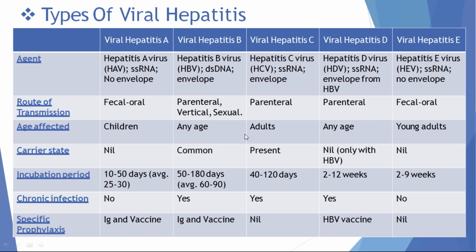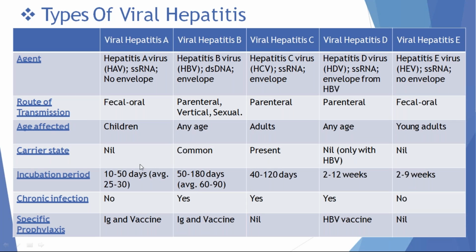puncture in healthcare workers or any persons, or sharing of needles during IV drug abuse. Carrier state is seen only in hepatitis B and C. What is carrier state? Carrier state means the patient is infected with the virus, but there is no manifestation of clinical signs of disease like jaundice or features of hepatic failure, but the patient is infectious to others. That is called carrier state. Carrier state is commonly seen in hepatitis B and hepatitis C virus.